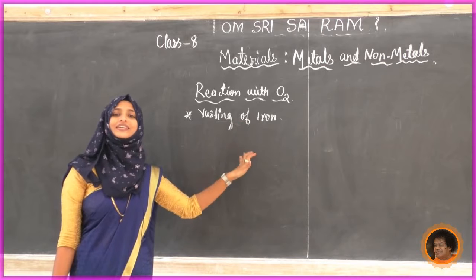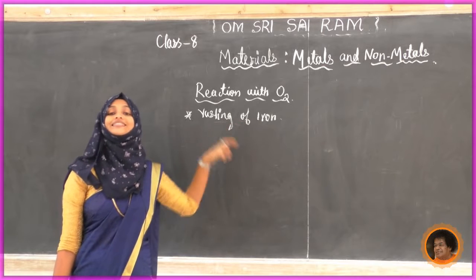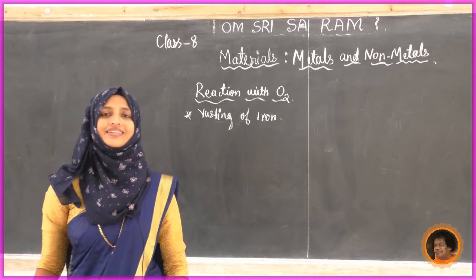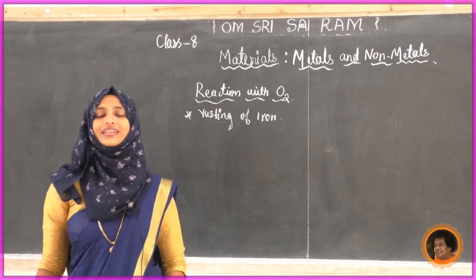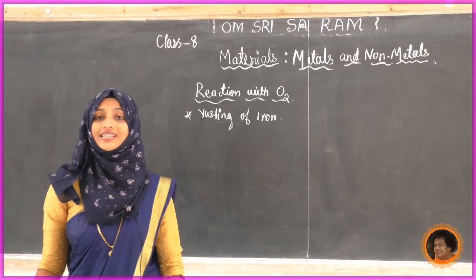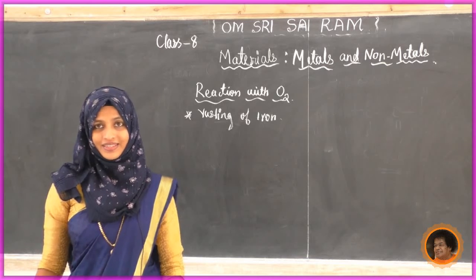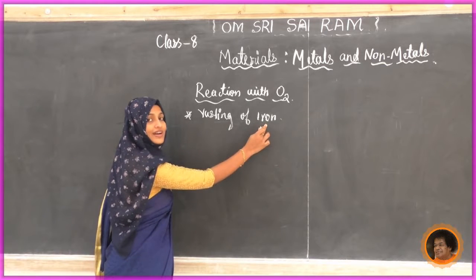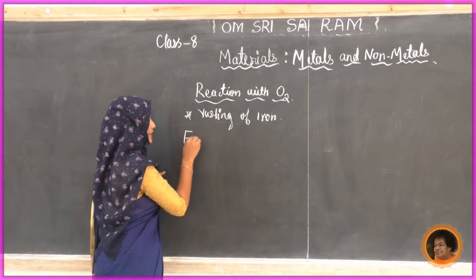Now tell me, students, can you predict the chemical reaction that takes place when rusting happens? I will write here. Do you know the symbol of iron? That is Fe.